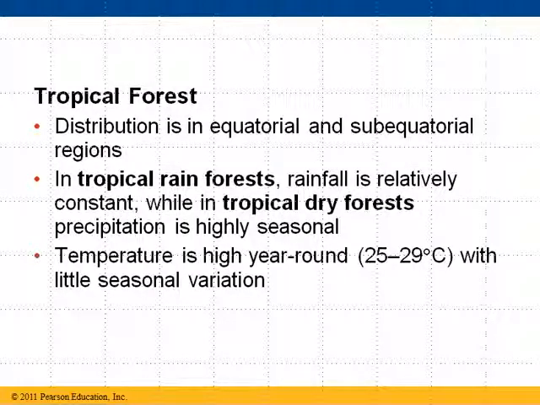Tropical forest, as far as distribution, mainly going to be around the equator and the areas directly north and south of the equator. That's where you're going to get those warm conditions that stay constant pretty much throughout the year. It's where you're going to get tremendous amounts of rainfall. Rainfall is relatively constant, and there is something called a dry tropical forest where the rainfall isn't constant, but it's still fairly consistent and heavy, and the temperature is high year-round, 25 to 29 degrees Celsius, with little seasonal variation. Again, if you live at the equator, you don't really have a summer and a winter and fall and spring. It's basically the same weather pretty much all year round.